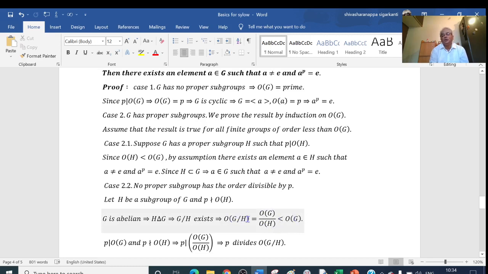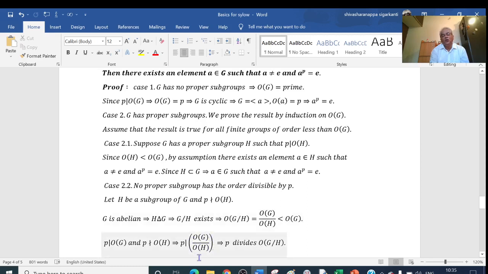G by H is a group whose order is less than the order of G. Given that P divides the order of G and P does not divide the order of H. P divides the order of G means this quantity is P times something. And P does not divide the order of H means in the order of H there is no P. So P is in one, P is not in the other.